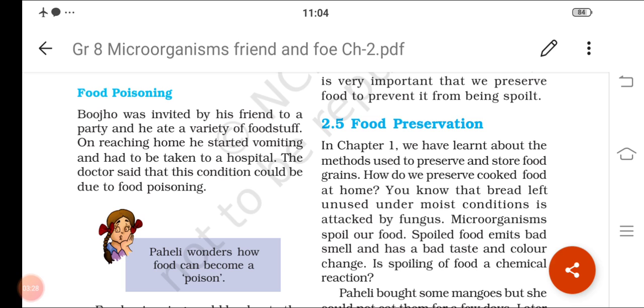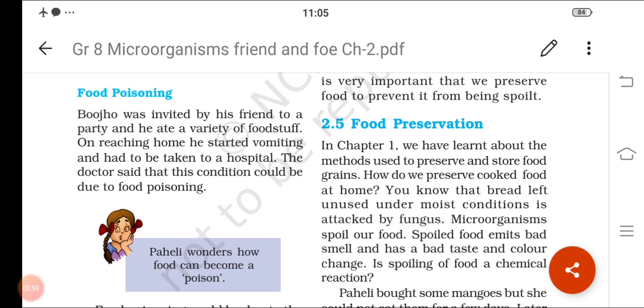Why is the food getting spoiled? For example, after preparation we should have the food within 2 to 4 hours, and when we leave the food as such for 1 or 2 days, automatically in that food we can see the growth of some microorganisms. How does the growth of microorganisms take place in the food? Because we know microorganisms are omnipresent. Microorganisms will be in air, will be in water.